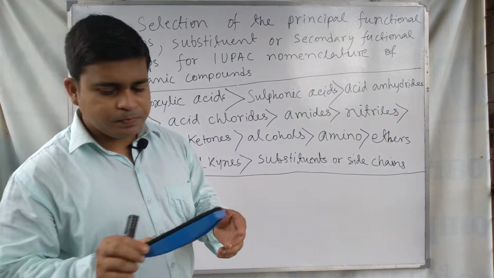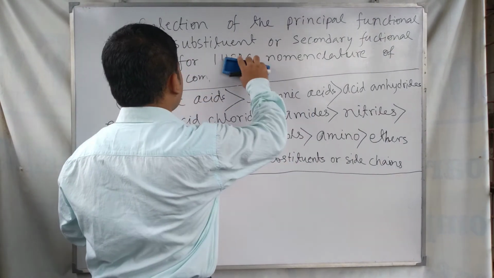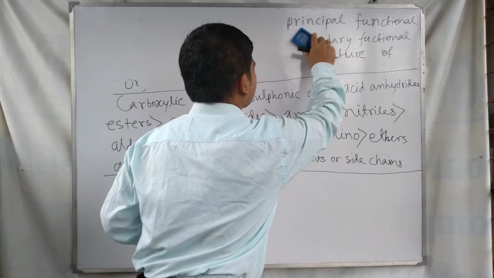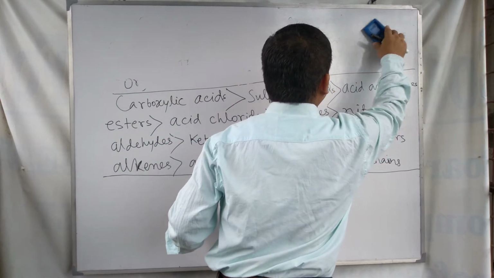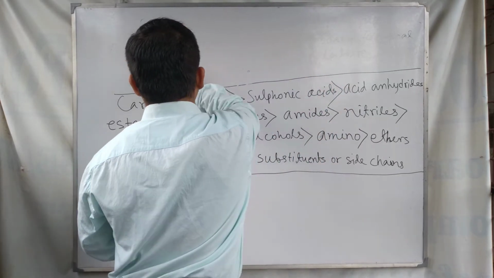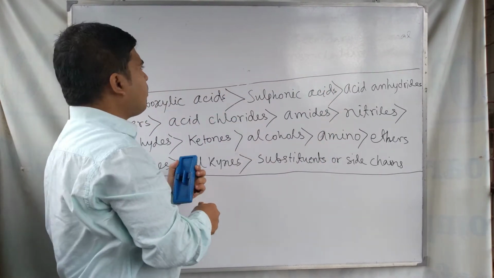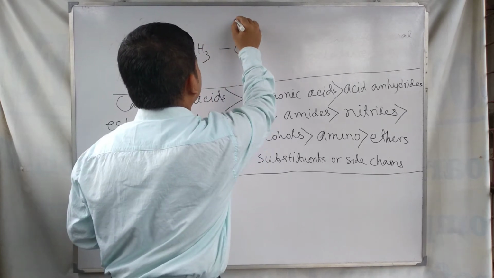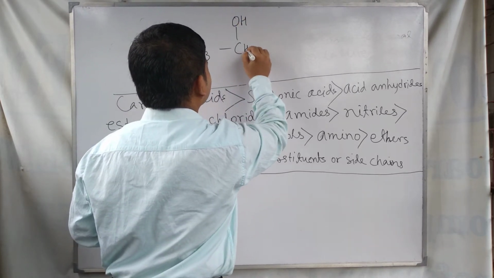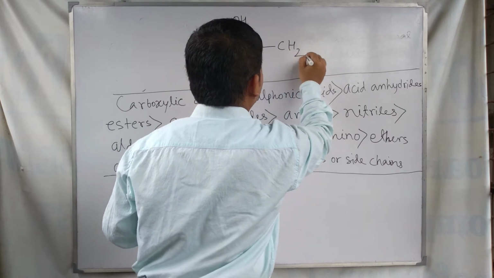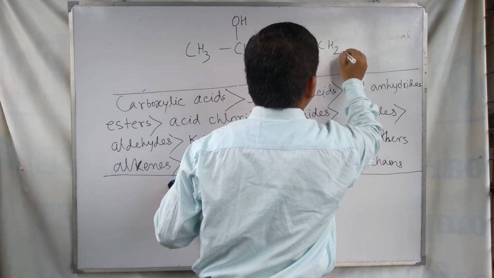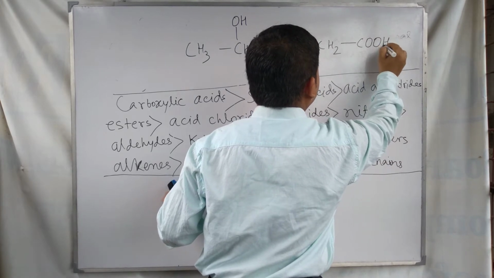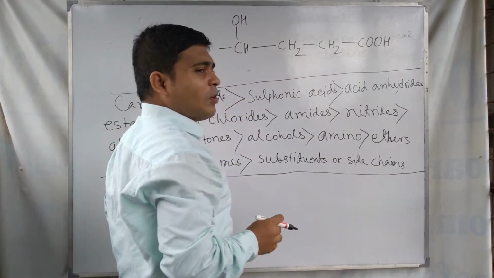For example, suppose an organic compound, this is an organic compound.